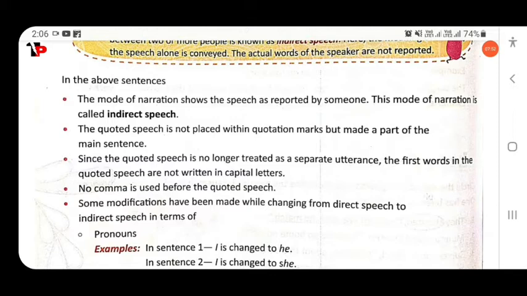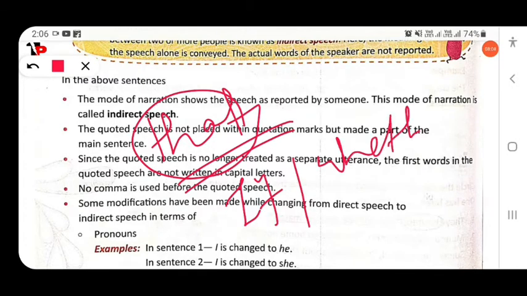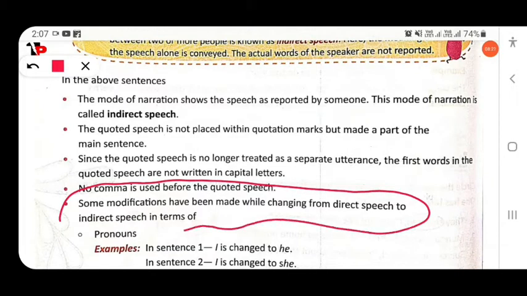Next, no comma is used before the reported speech. We use the conjunction that, and if or whether are also used. Some modifications are made when changing from direct to indirect speech. We will discuss what changes occur when we change direct speech into indirect speech.